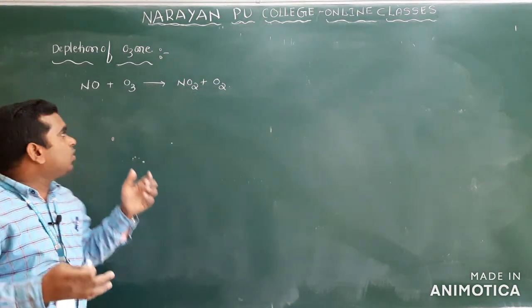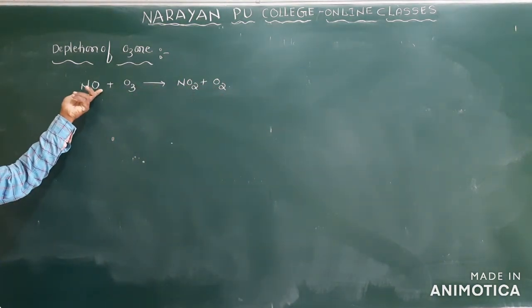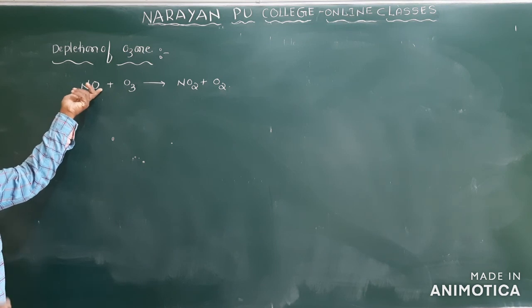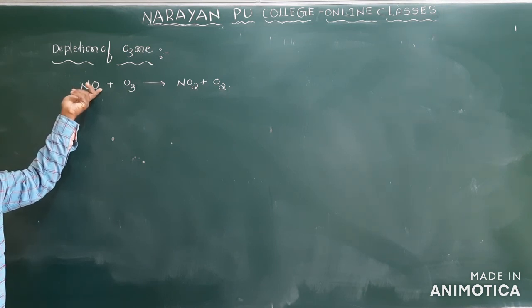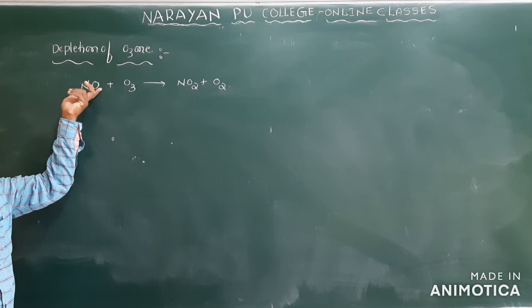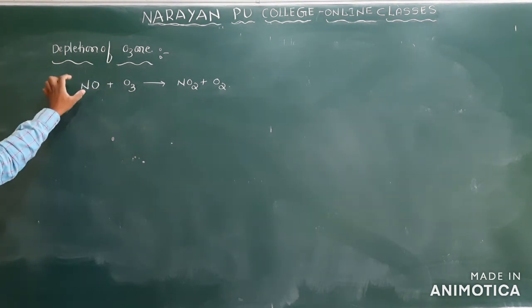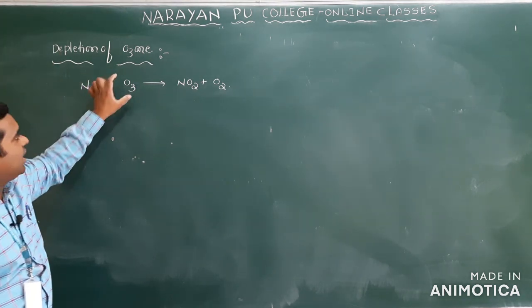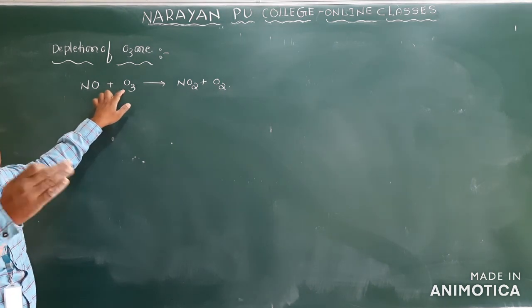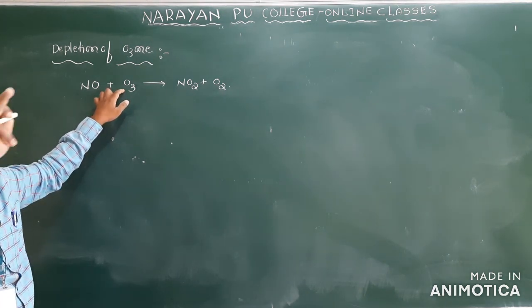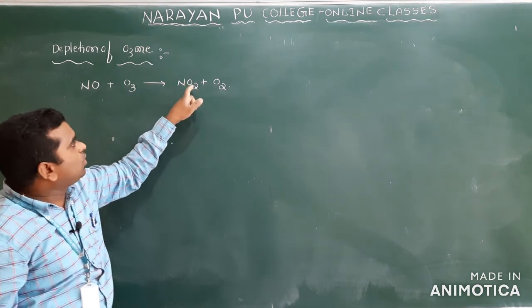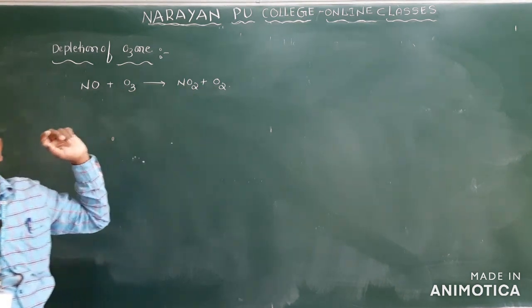That NO reacts with and consumes the ozone, creating the ozone hole there, and is converted into NO2 plus O2.